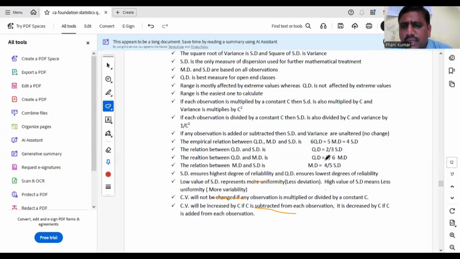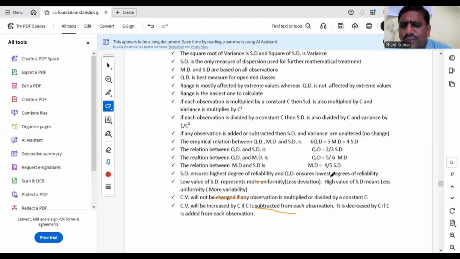And QD is 2 by 3 SD, or the relation between QD and MD is QD is 5 by 6 MD, MD is 4 by 5 SD. SD ensures the highest degree of reliability. When all values are nearer to the mean, SD will be less. When all values are farther from the mean, SD will be high. Deviation will be less when all values are nearer to the mean. So SD ensures the highest degree of reliability, QD ensures the lowest degree.